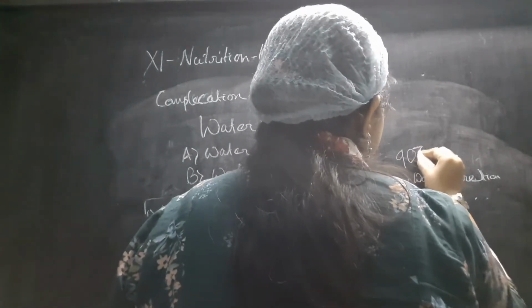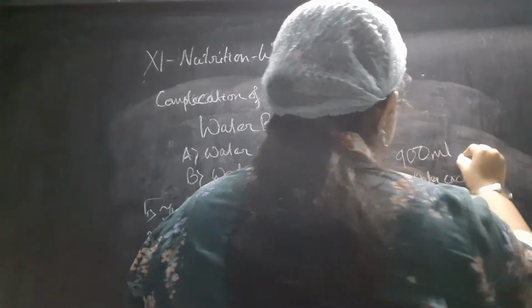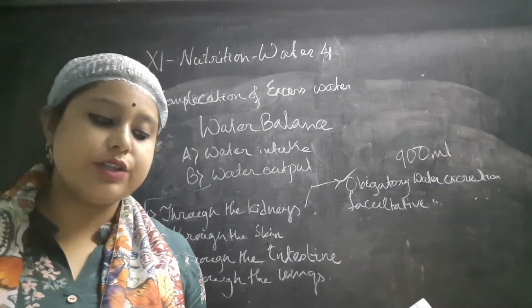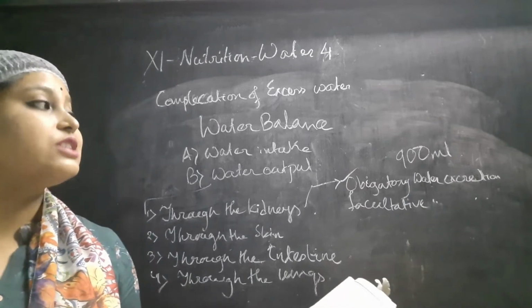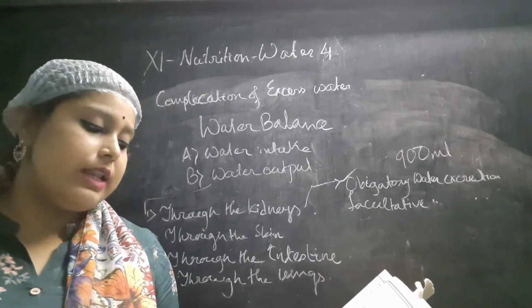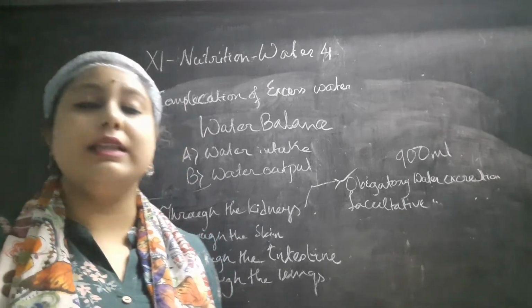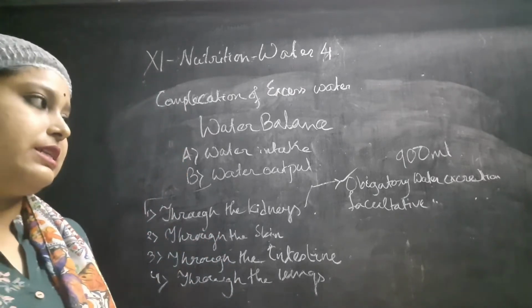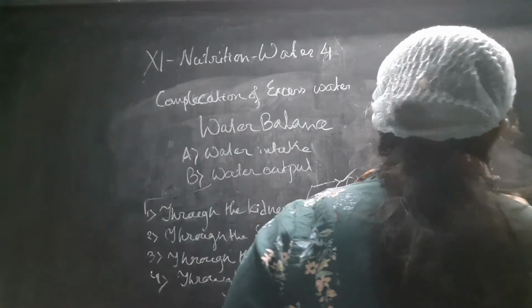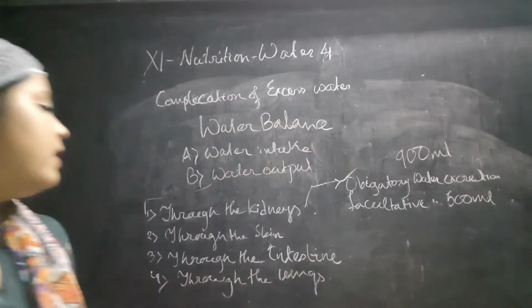The second one is facultative water excretion. In addition to the obligatory water excretion, at least 500 ml of water, more or less, is excreted out by maintaining the water balance through the facultative excretion process. It is all about 500 ml. So that is all about the kidneys.